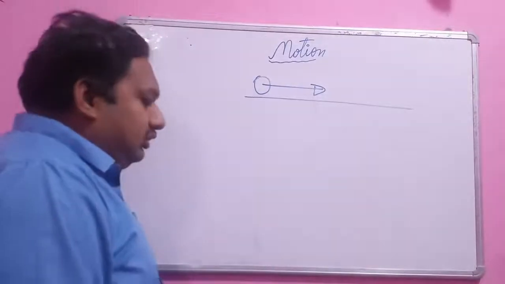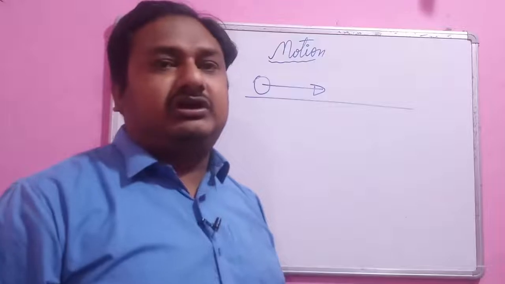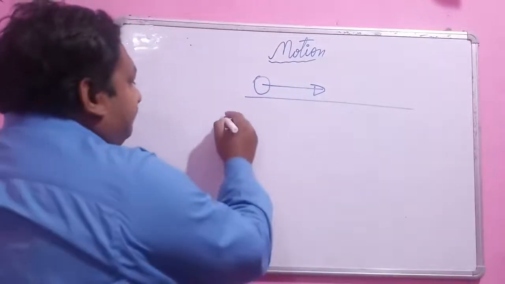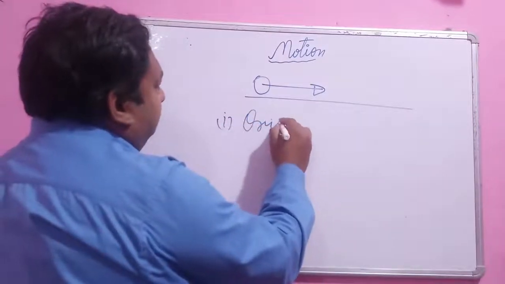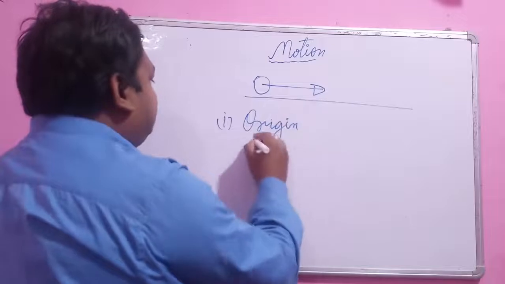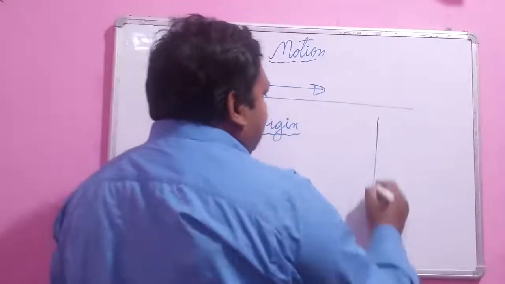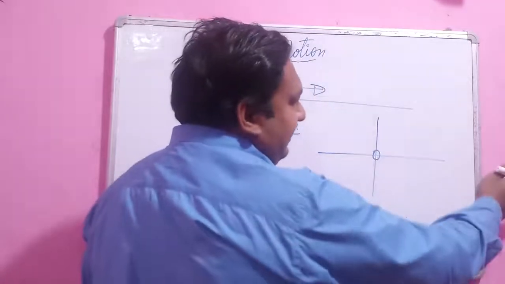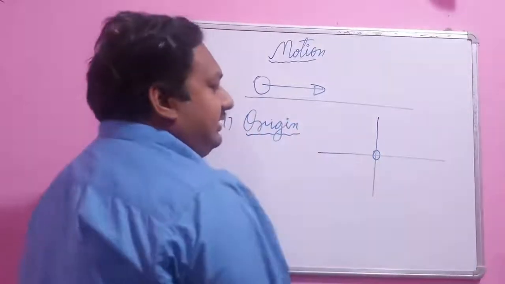Now to begin with, we need to define some terminologies to understand the motion. One terminology is the origin. What is origin? Like on a number line, 0 serves as the origin. On one side the numbers increase, and on the other side they increase oppositely.